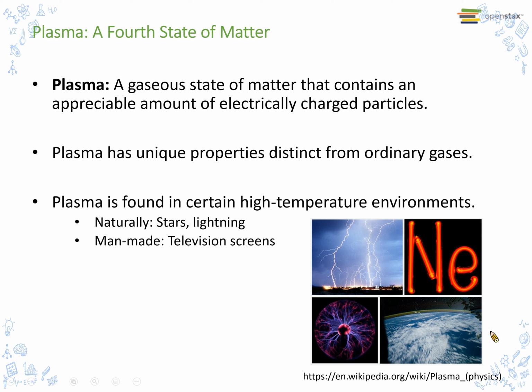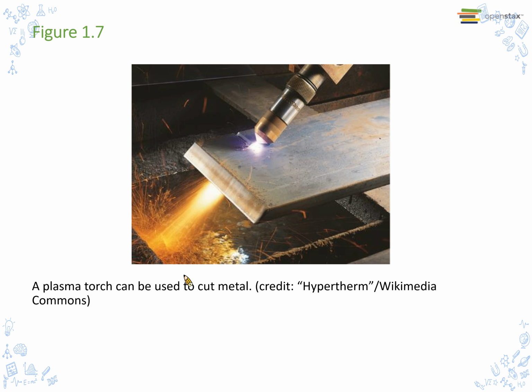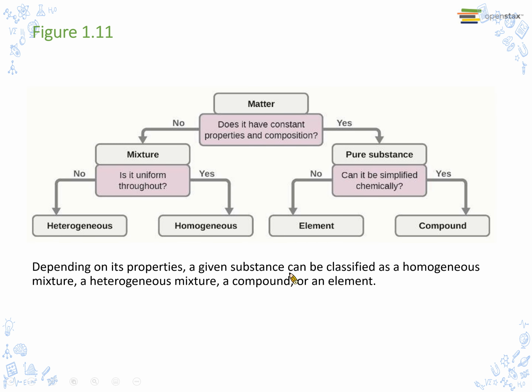Here are some pictures from Wikipedia. You can understand what plasma is. Here is another example: a plasma torch can be used to cut metal. A given substance can be classified as a homogeneous mixture, a heterogeneous mixture, a compound, or an element.